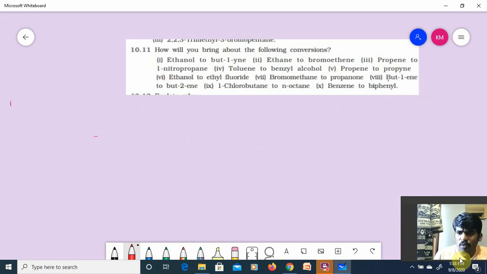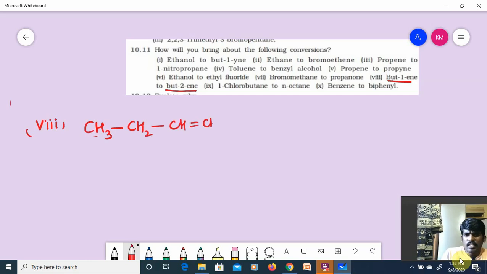Next one, but-1-ene to but-2-ene. It's a little complicated somehow, but we can solve it. First write down the structure of but-1-ene: CH3CH2CH=CH2.